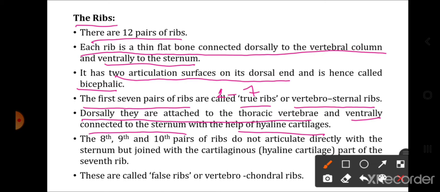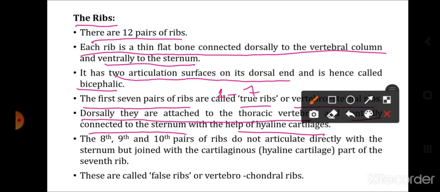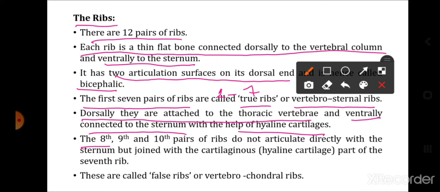So dorsally they are connected to the thoracic vertebra and ventrally to the sternum, and this connection is provided by the hyaline cartilage. The 8th, 9th and 10th pairs of rib do not articulate directly with the sternum but are joined with the cartilaginous, that is hyaline cartilage part of the 7th rib.